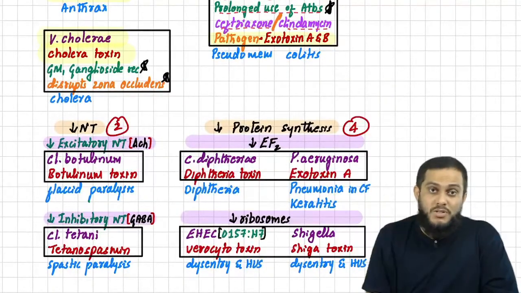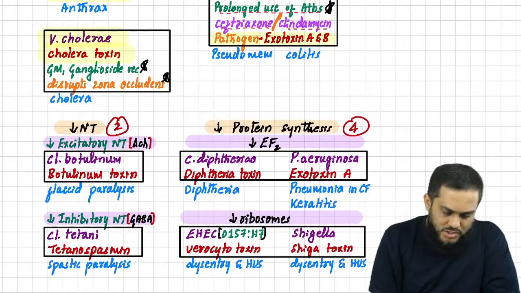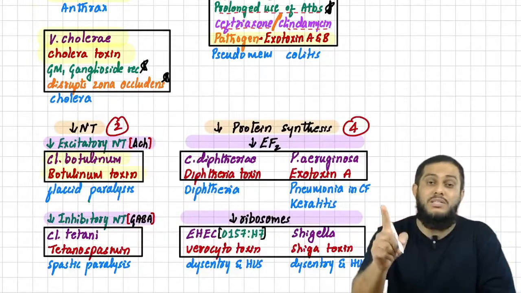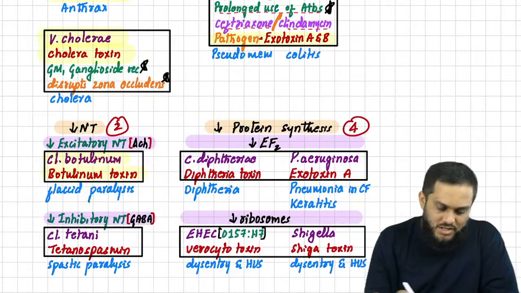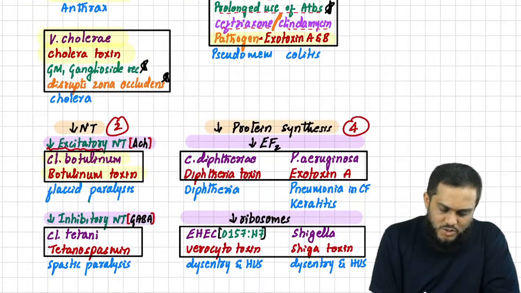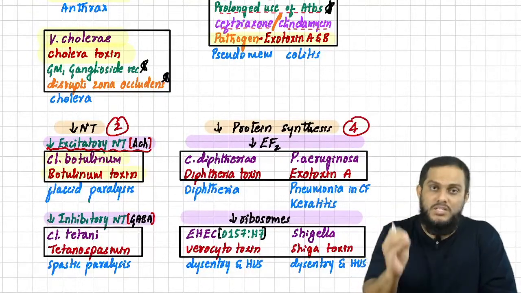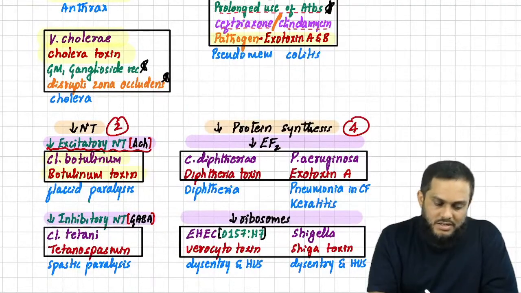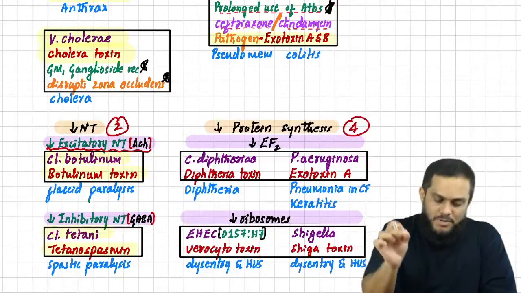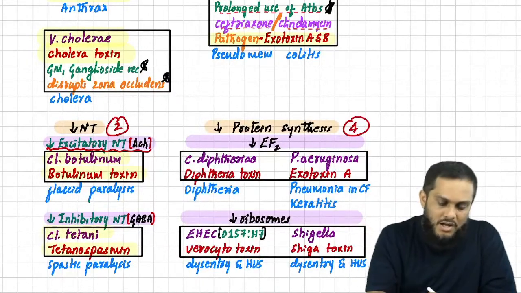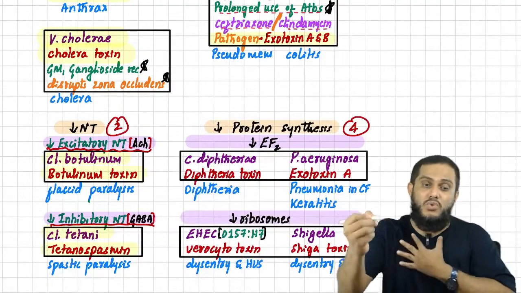Inhibiting neurotransmitters, there are two toxins. The first is the Clostridium botulinum toxin, which acts by inhibiting an excitatory neurotransmitter like acetylcholine and causes flaccid paralysis. That is what you call botulism. Similarly, sir, Clostridium tetani tetanospasmin acts by inhibiting inhibitory neurotransmitters like GABA and glycine, which causes spastic paralysis, which is known as tetanus.